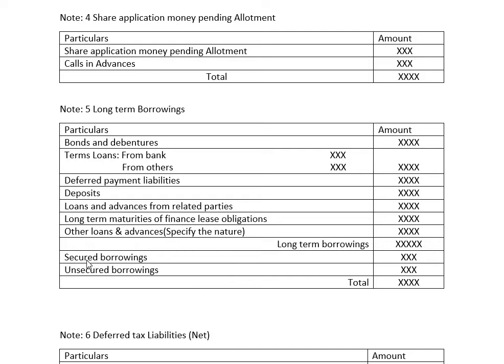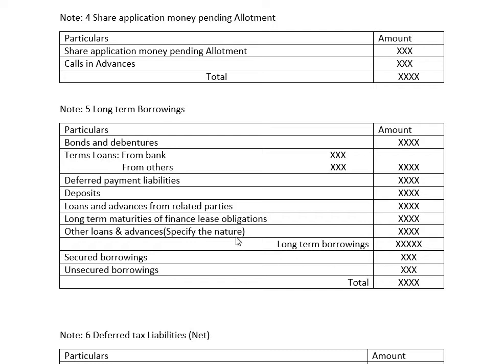In those long-term borrowings we have secured borrowing and unsecured borrowing. Secured borrowing is when, in order to borrow from any source of funds, we need to put up some secured assets with the bankers. At that time, that is considered secured borrowing. What does unsecured borrowing mean? Whenever we borrow from an outside party, we do not secure any of our assets for them.